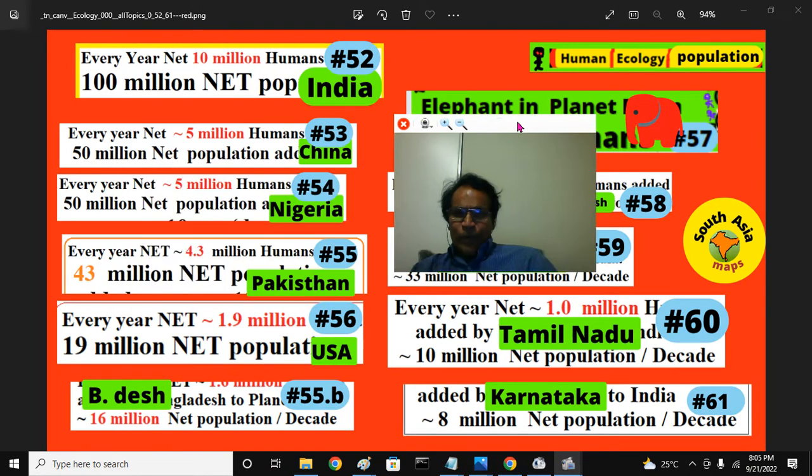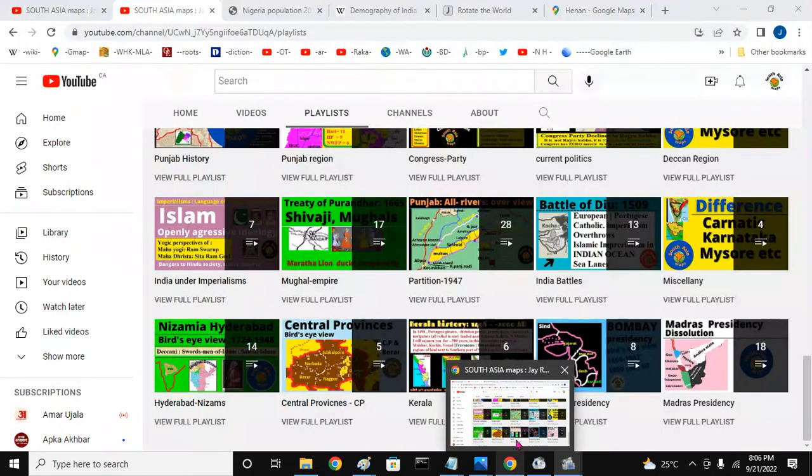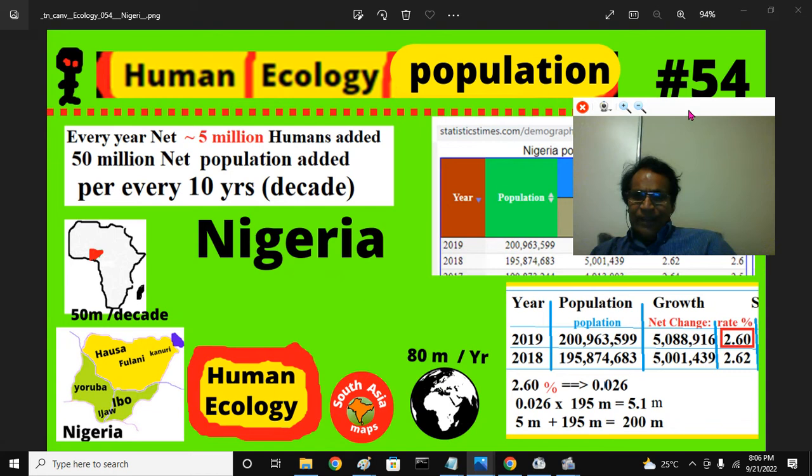In this particular subsection, population: 52 India, 10 million; 53 China, 5 million; current 54th presentation, Nigeria, 5 million people added per year. That's what we are going to discuss today about the contribution of Nigeria.